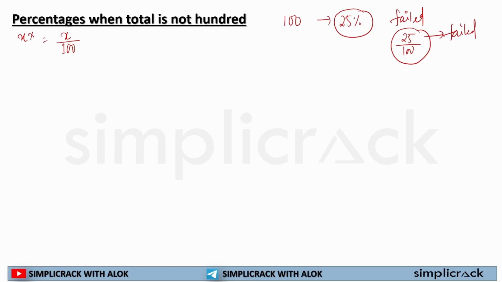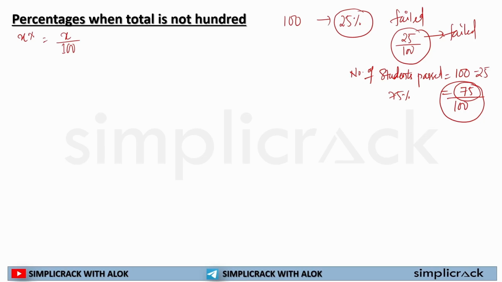On the flip side, the number of students who passed the examination will be 100 minus 25, that is 75. So 75 students passed the examination out of 100. So what is the percentage of students who passed? That is 75%. This was quite easy because the number was 100.